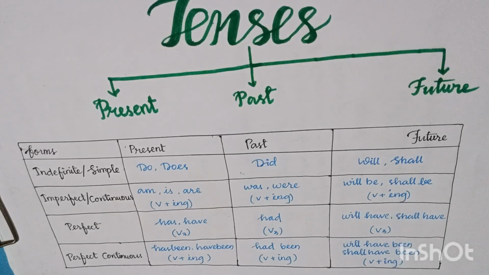Then the fourth part is future perfect continuous. It is used to denote an action that will have been going on at or before some point of time in future. For example, he will have been studying commerce for 3 years by next year. Second example is they will have been studying English since morning. Those are the examples of different forms of the future.